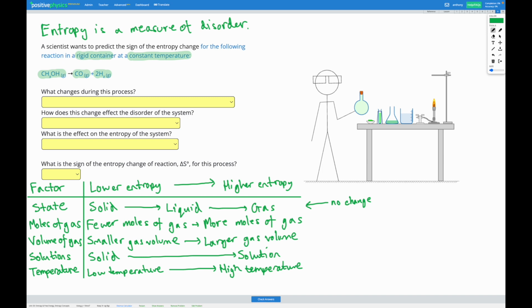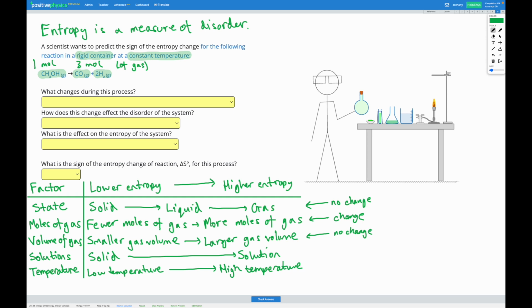What about the moles of gas? Well, we're starting with 1 mole of gas, CH3OH, on the left. And on the right, we've got 1 mole of CO and 2H2 gas. So we've got 1 mole in the reactants and 3 moles in the products. So we do have a change in our number of moles of gas. What about the volume of gas? Well, we're told it's a rigid container, so it's going to be staying at constant volume. So there's going to be no change in the volume of the gas.